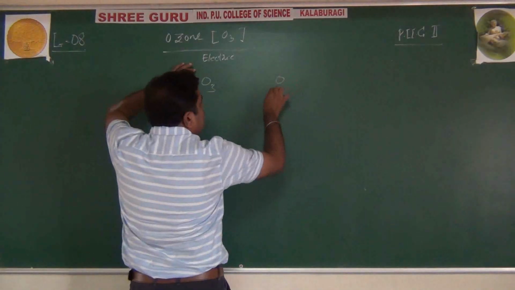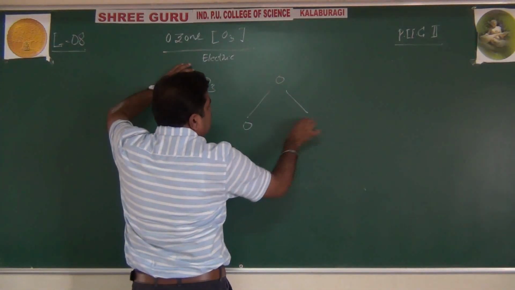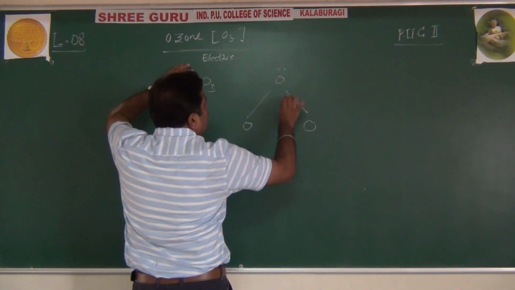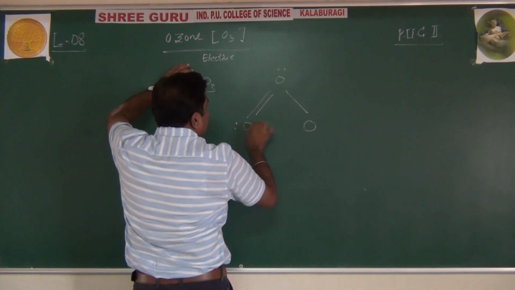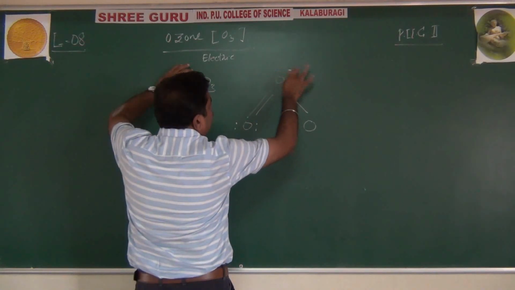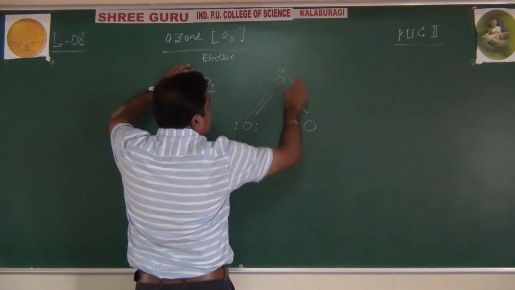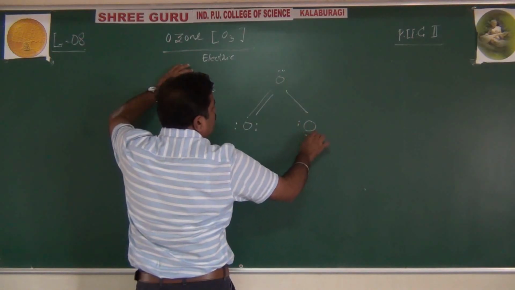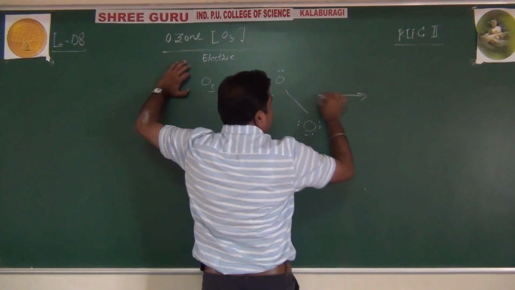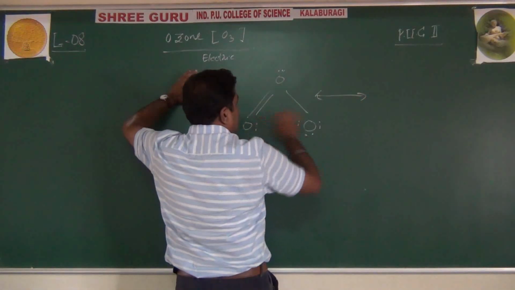You will write like this: first a single bond, then here a double bond, 2, 4, 6, 8, and this is 2, 4, 6, 8. Balanced. You can also make it resonant by shifting the electrons.